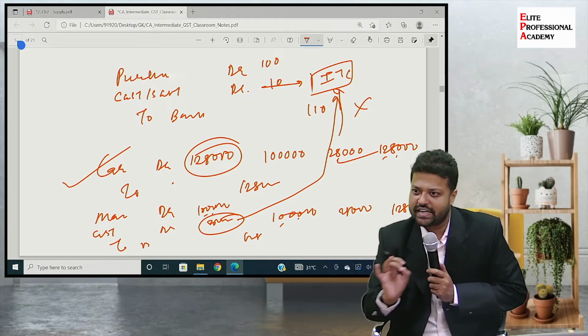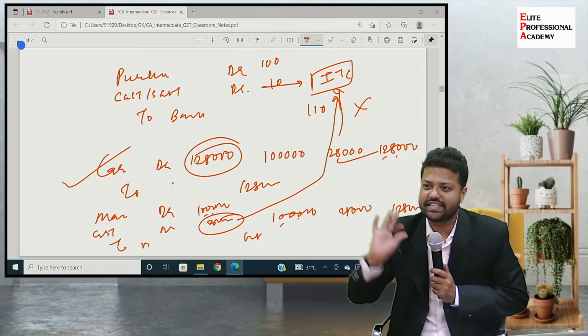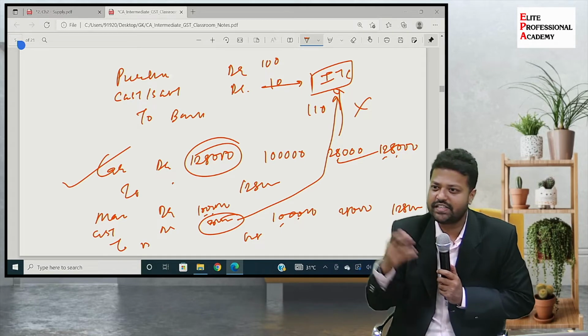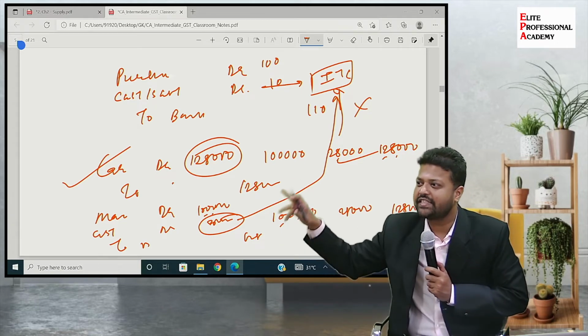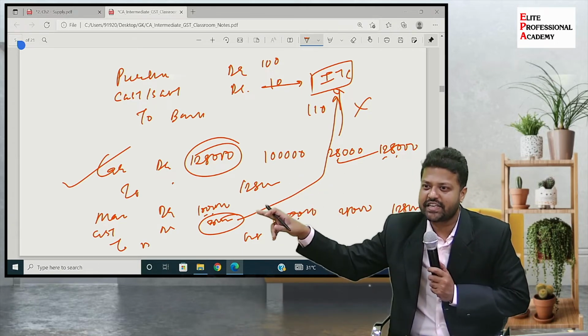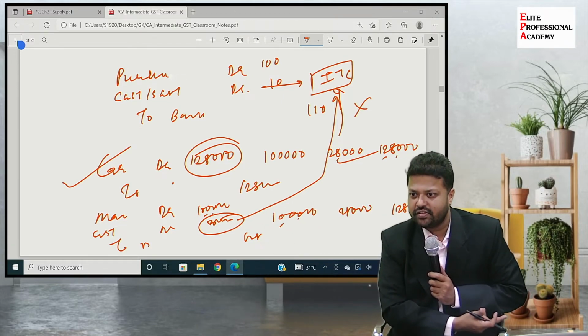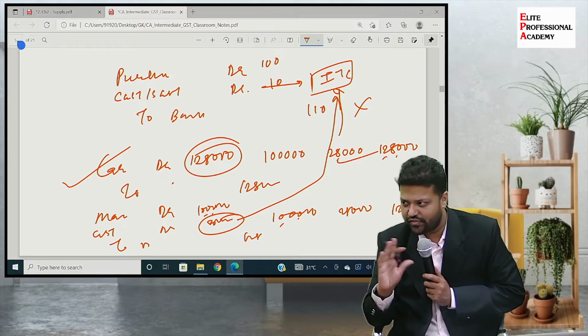Debit balance is written off, account debit to CGST, means you are bringing it back to the profit and loss account. Instead, what we have done, we have capitalized it along with the asset and we are charging depreciation, means again we are bringing it back to the profit and loss account. Have you understood this? Got the difference?